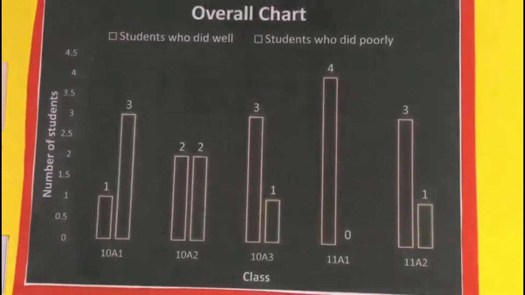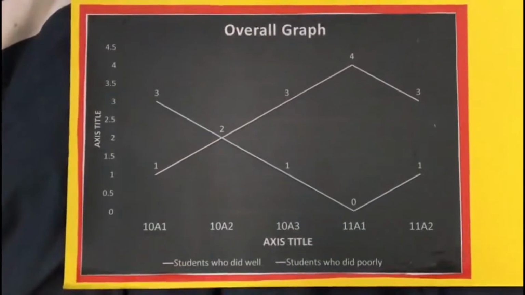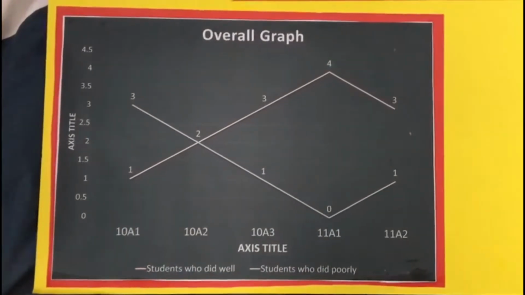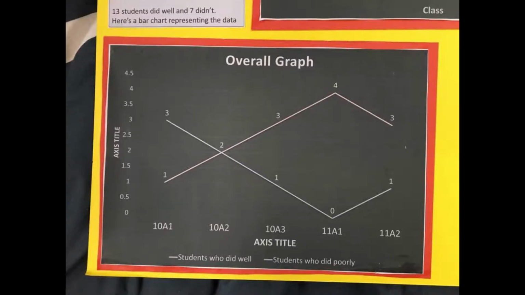Now let's move on to the other graph, which is the line graph. Here, the students who did well is the line in pink, whereas the students who did poorly is the line in blue. As you can see, grade 10A1 has the most students who did poorly, whereas grade 11A1 has the most students who did well. In the overall graph, the majority of the students did well.